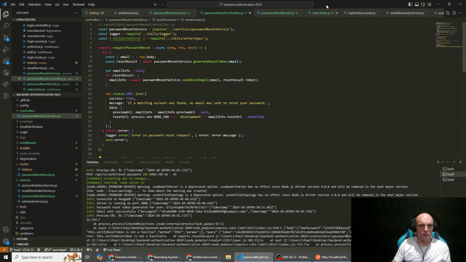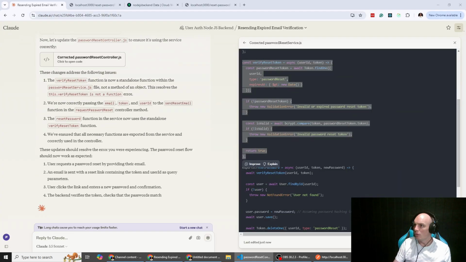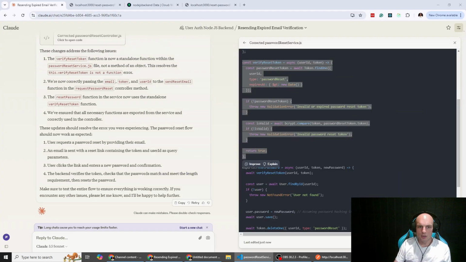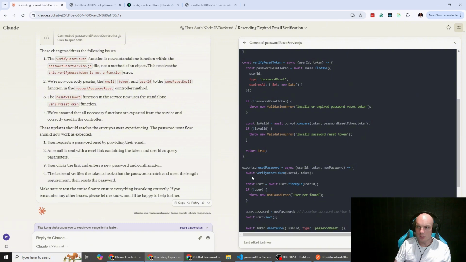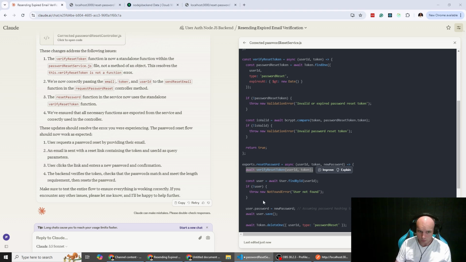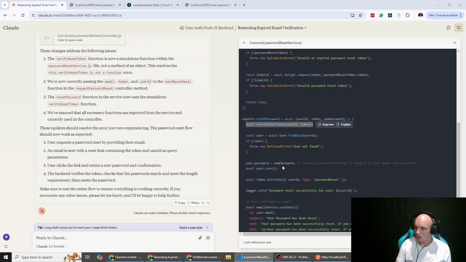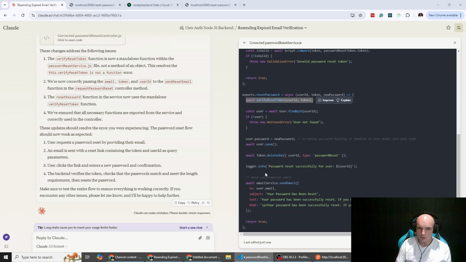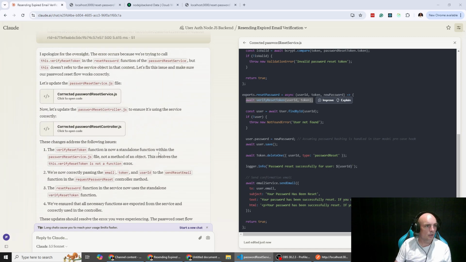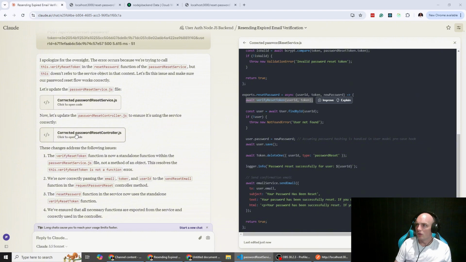So pull this over here, going into our password reset service. Above reset password, we're going to put in the new functionality, verify reset token, and then within reset password, instead of calling await this.verify reset token, we're just going to call await verify reset token itself, passing in the user ID and the token. User, find user by ID, if no user, throw the error, user password, yep, token delete, logger info, and save that. Okay, fantastic.